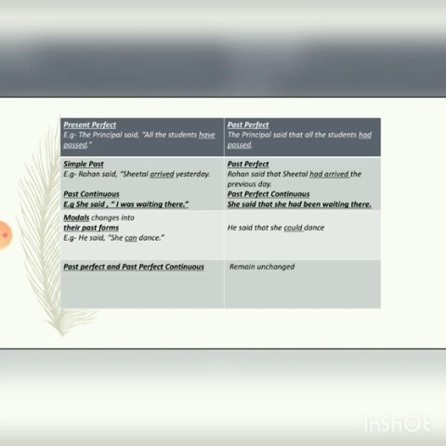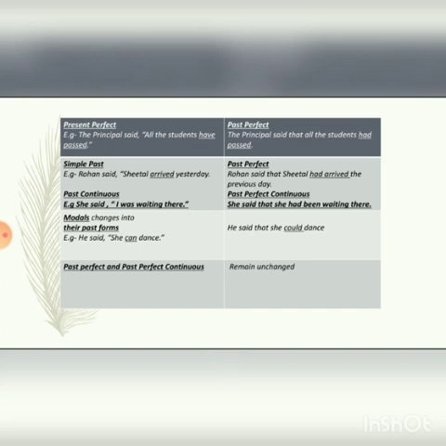Now simple past changes into past perfect. For example, Rohan said, "Sheetal arrived yesterday." Here "arrived," the verb of the reported speech, is in simple past tense. So it will change into past perfect tense. Rohan said that Sheetal had arrived the previous day. Yesterday changes into the previous day.